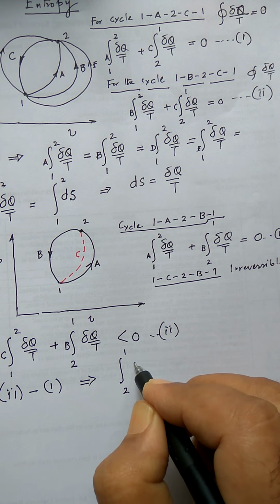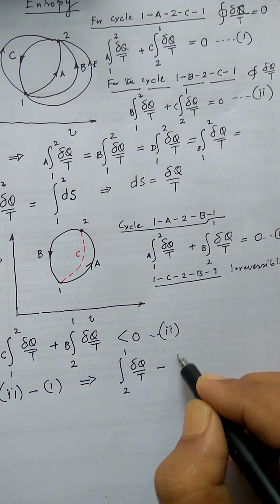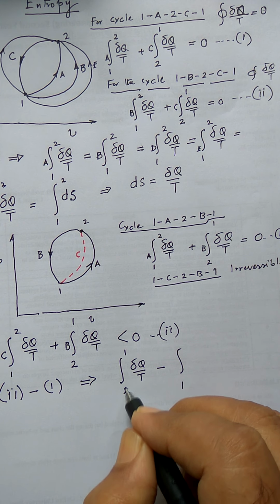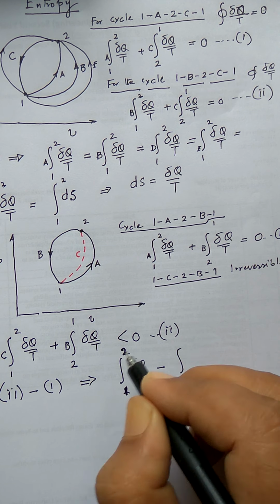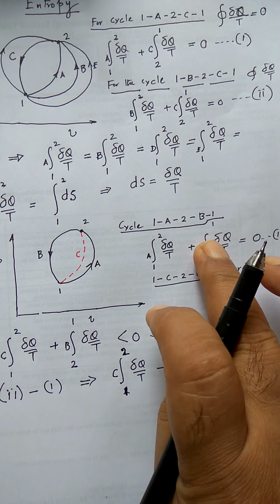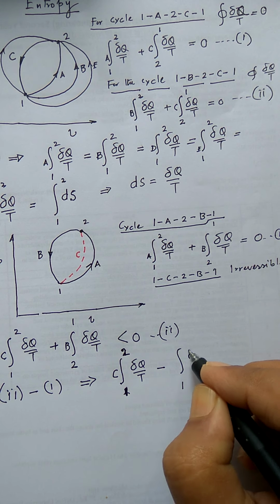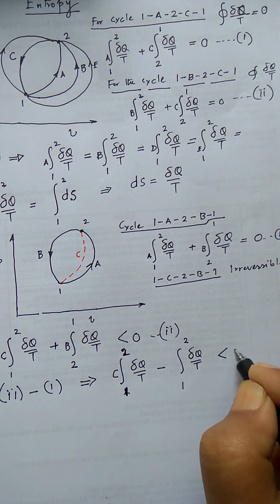Integral from 2 to 1 of del Q by T minus the integral from 1 to 2 of del Q by T via the path C, because this quantity and this quantity will get cancelled, is less than 0.